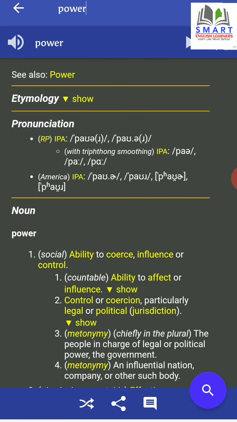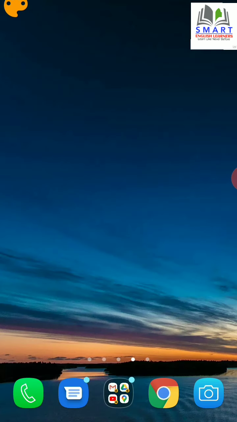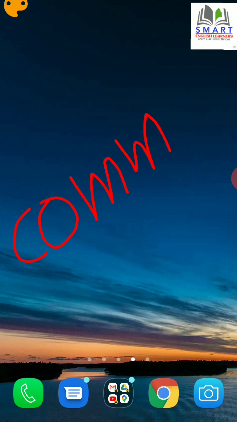Another thing I want to ask you people, I will write a word here. Do you know this word? COMMENT. How do you pronounce it? Some people pronounce it one way and some people pronounce it another way. Which one is correct? So let's see.